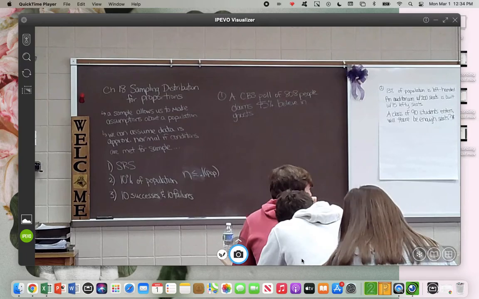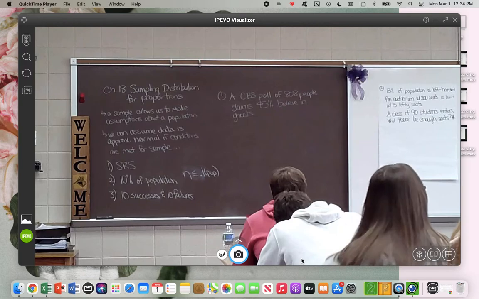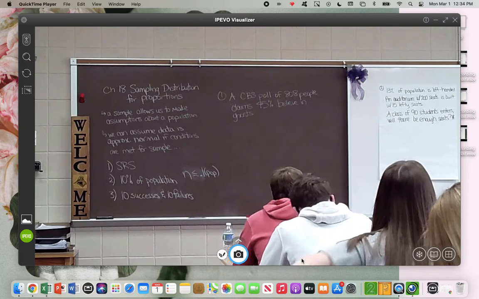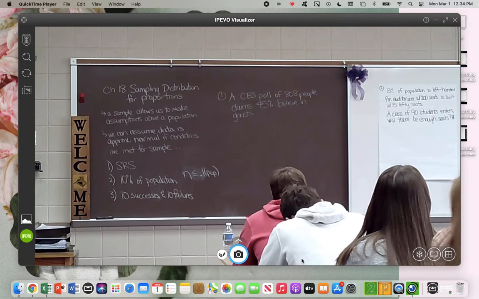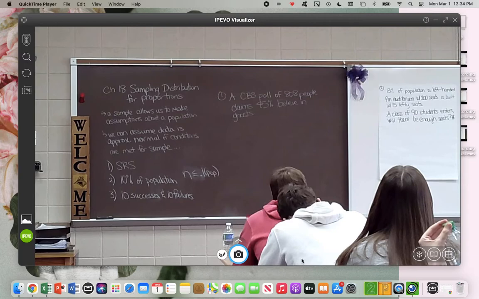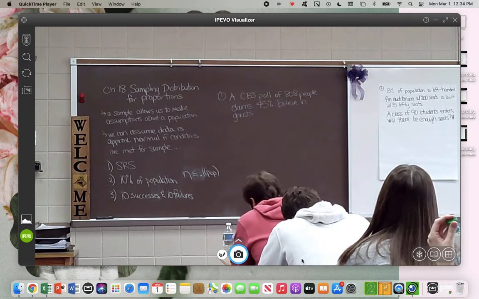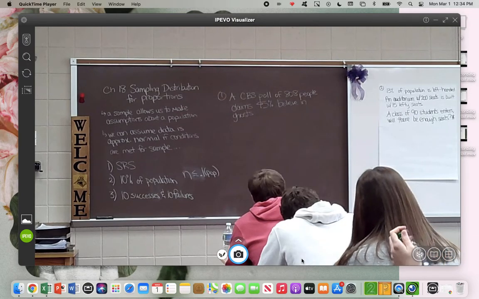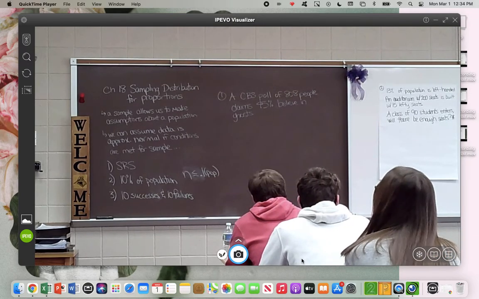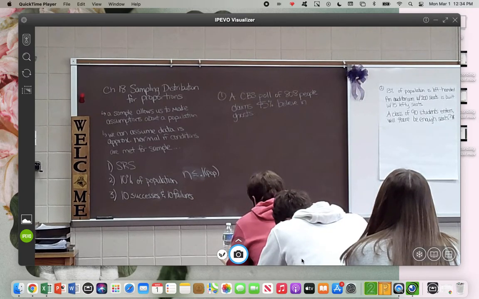So on this first sample, if we're talking about CBS, we're talking about the television station CBS. What country does CBS serve? America. All right, so it is saying a CBS poll of 808 people, we're going to assume it's random, claims that 45% of people believe in ghosts. So, it's not an opinion. This is just an example.